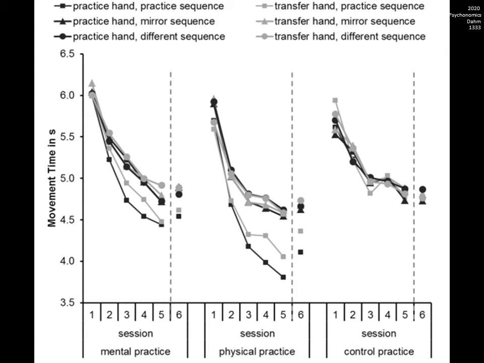In physical practice, movement times in the practice sequence were shorter in the practice hand than in the transfer hand. This indicated effector-dependent representations in physical practice but not in mental practice.